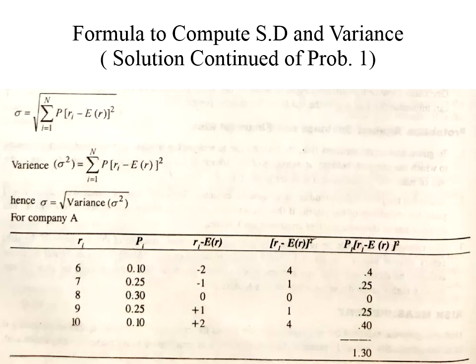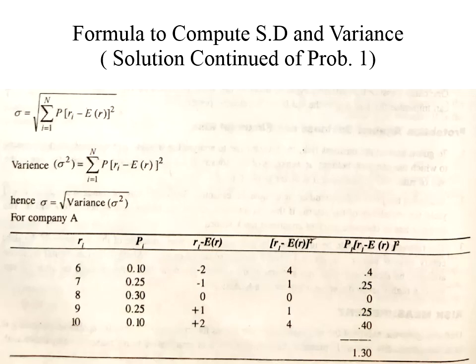I am explaining the third column, students, that is R minus E of R. Then 9 minus 8 is 1 and 10 minus 8 is 2. After that I am squaring the third column, that is, returns minus expected return whole square. So minus 2 square is what? Minus into minus is plus, so 4. Minus 1 square is 1. 0 square is 0. 1 square is 1 and 2 square is 4.